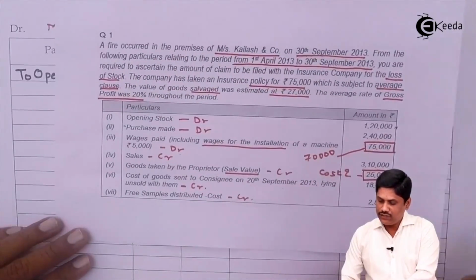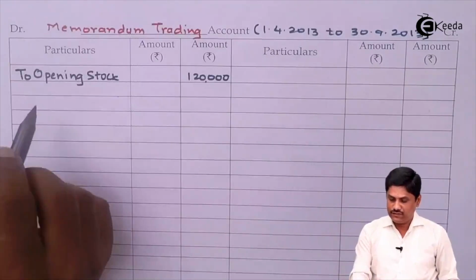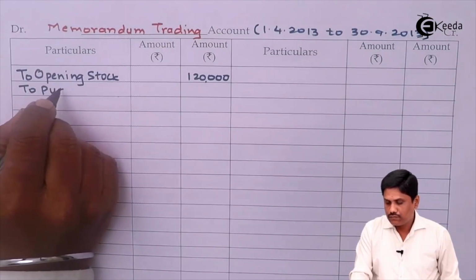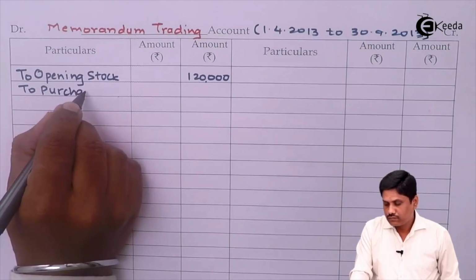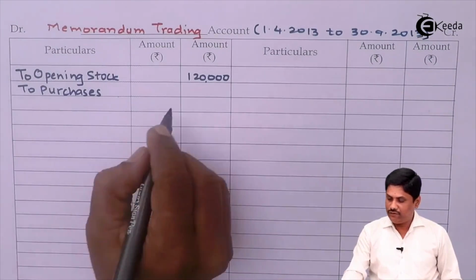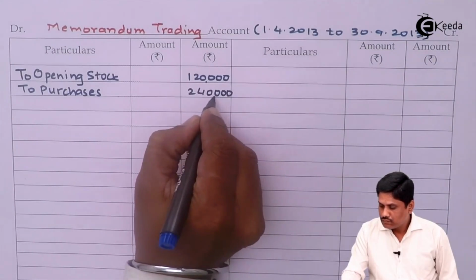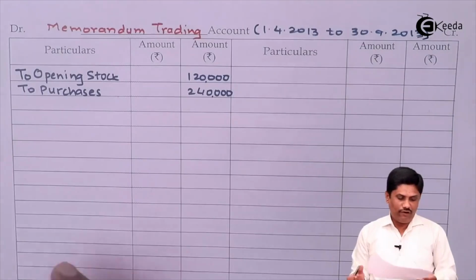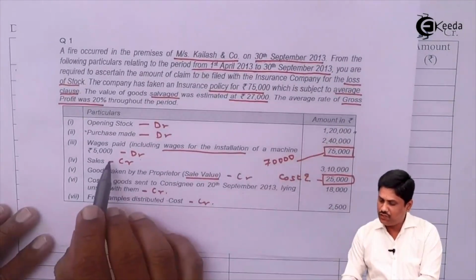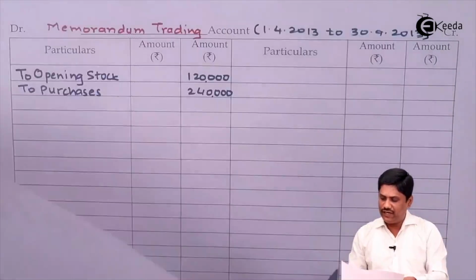Next amount, you can notice they have given your purchases made on this date. So let us write to purchases. Amount of purchases given is 2,40,000. After purchases, they gave you wages. They gave you wages which include installation wages of machine rupees 5,000. So how much amount of wages I will consider? 70,000. But I will write every detail here.